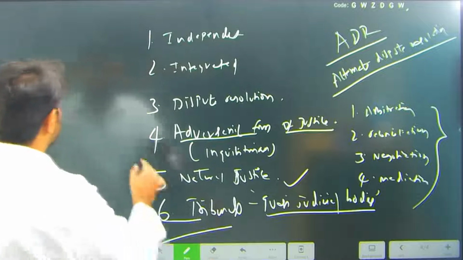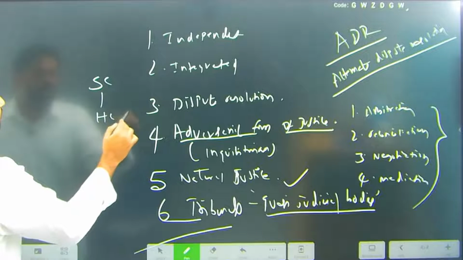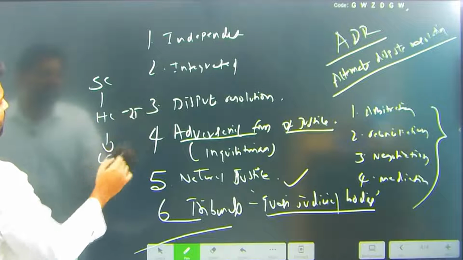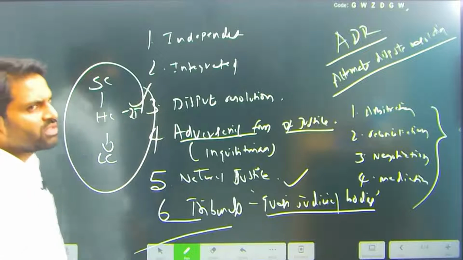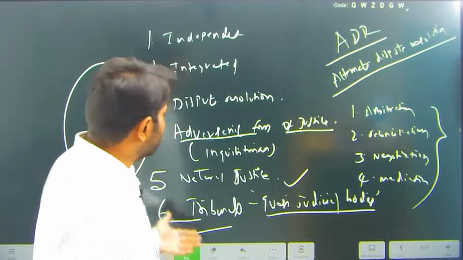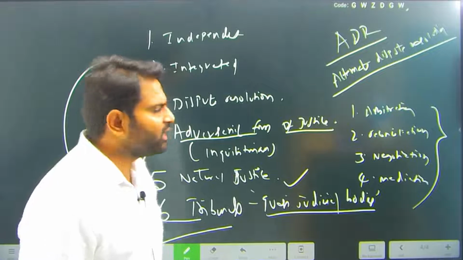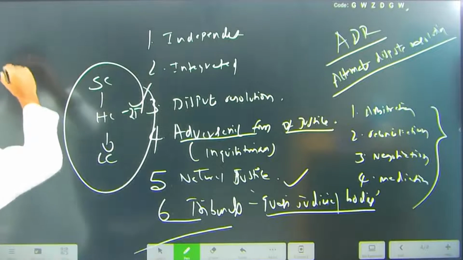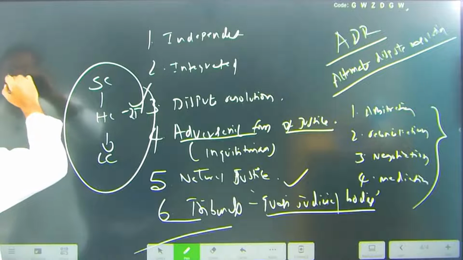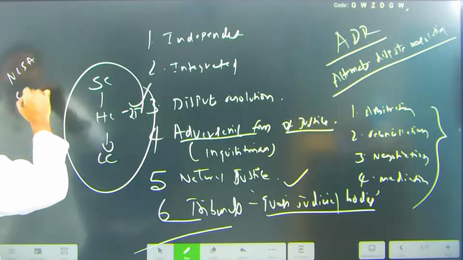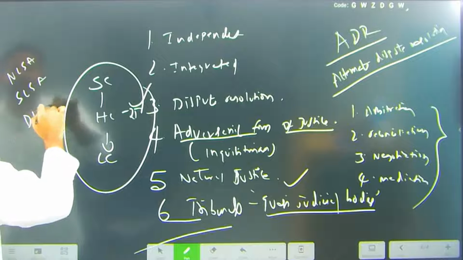Dispute resolution bodies, hierarchy: Supreme Court, High Court. We have 25 high courts and local courts. So we have 25 high courts in different geographies and 1 Supreme Court and different local courts at the district level, civil courts and criminal courts specifically divided. So apart from that, we have here National Legal Services Authority, State Legal Services Authority, District Legal Service Authority.